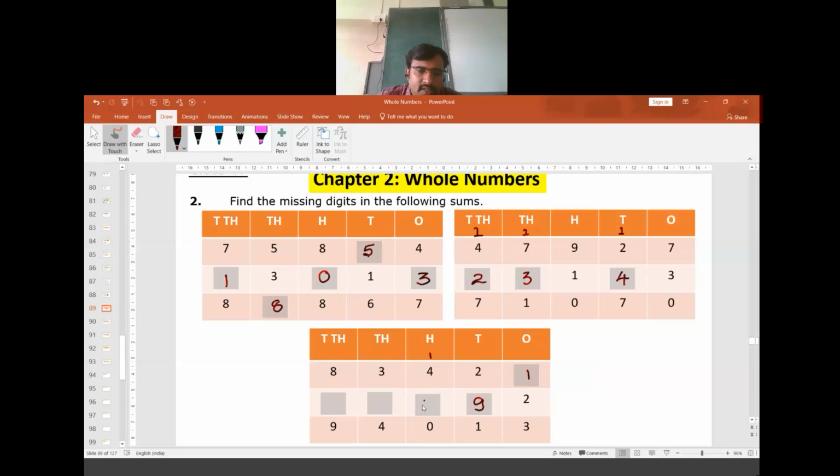So if 5 is considered, here 0 is written, it means that 1 is carried forward. So 1 plus 3 is 4, so 4 plus 0 is 4. 8 should be added to 1, then the result is 9. So these are the missing digits.